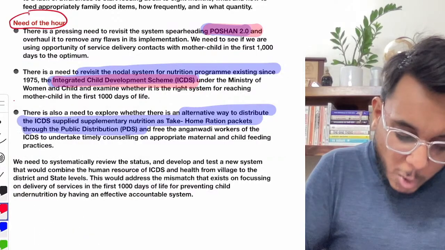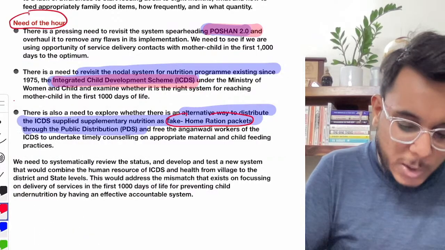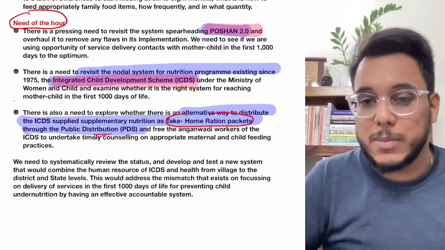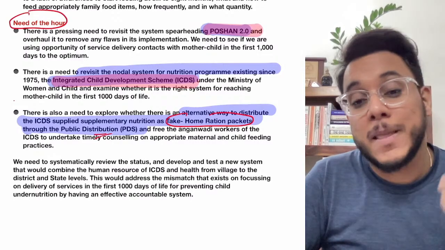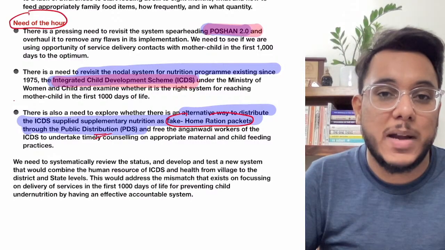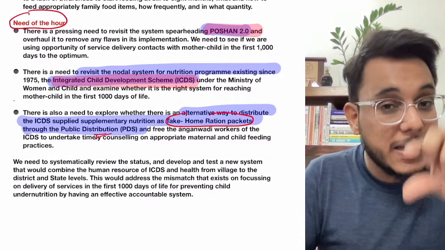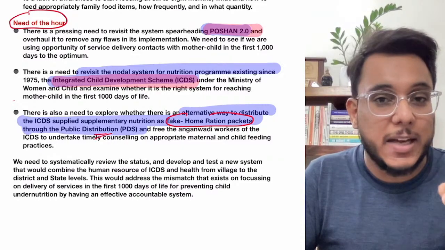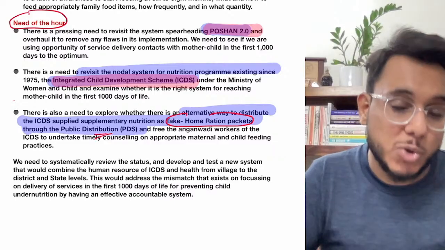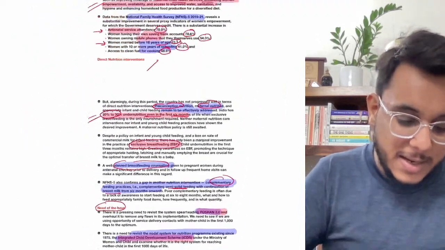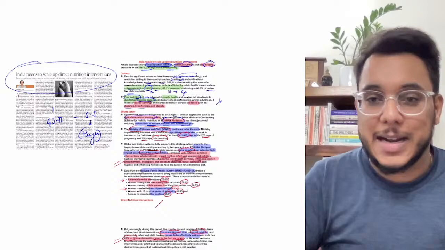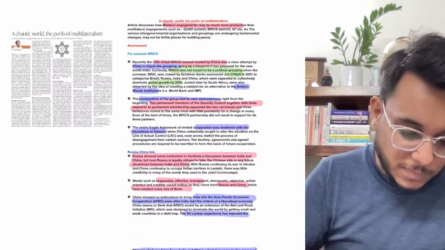For example, take-home ration packets need to be provided. Moreover, some more suggestions could be made. For example, leafy vegetables are to be provided. Not only food, but food which is balanced in terms of protein, carbohydrate, and fat needs to be the focus. All these things are there. So this is all about this particular article, guys. And now we'll move to the next article.